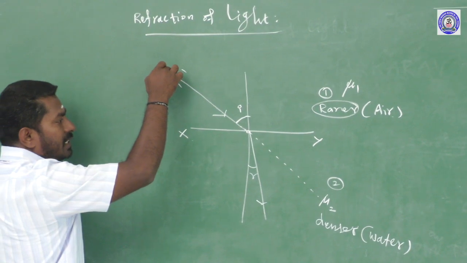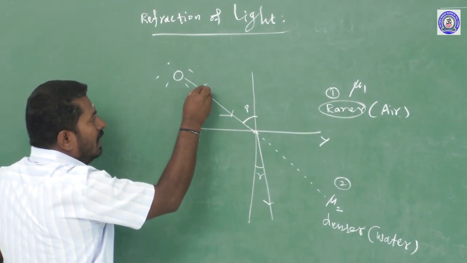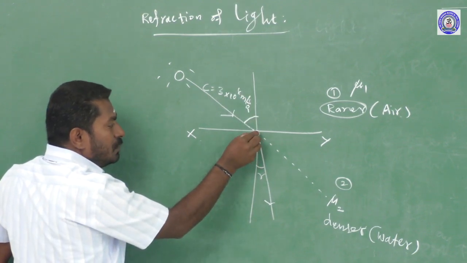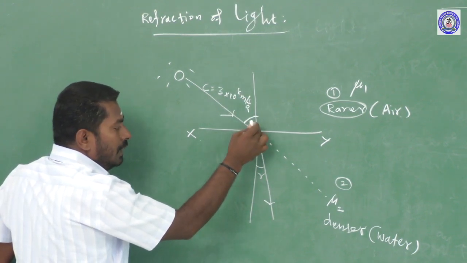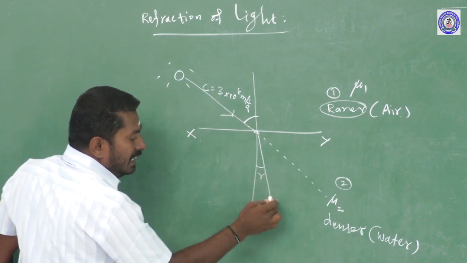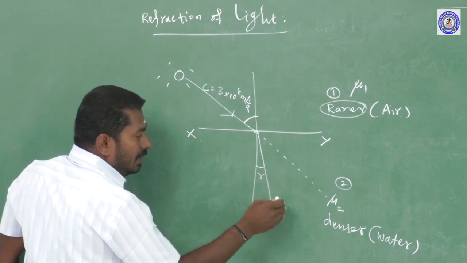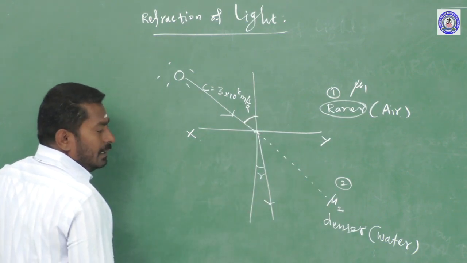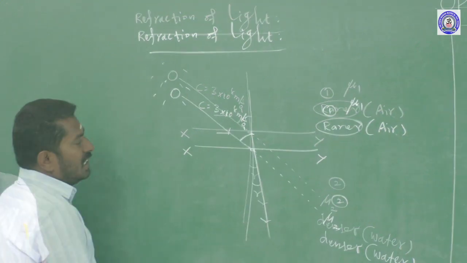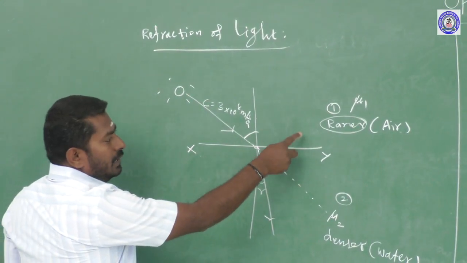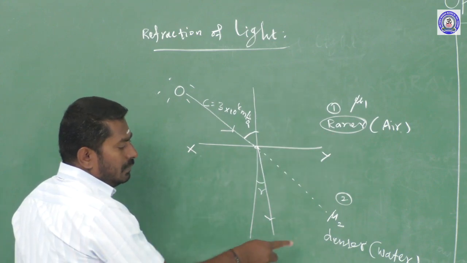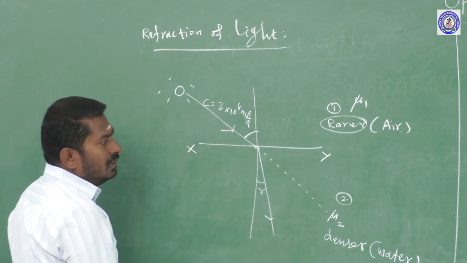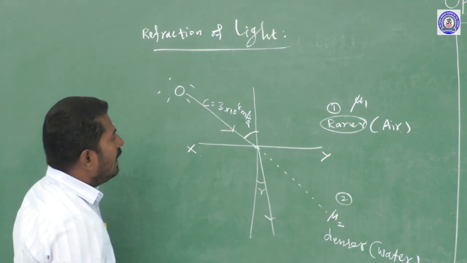If a source of light emits light travelling initially in air with the speed 3 × 10^8 meters per second, incident at this point of interface between the two media, it enters the other medium, and inside the water the speed of light decreases. That is why its actual path changes and it deviates towards the normal line. This phenomenon is called refraction of light. There are two media, a rarer medium, for example air, and a denser medium, for example water. The XY surface separates both media, and both have different refractive indices.